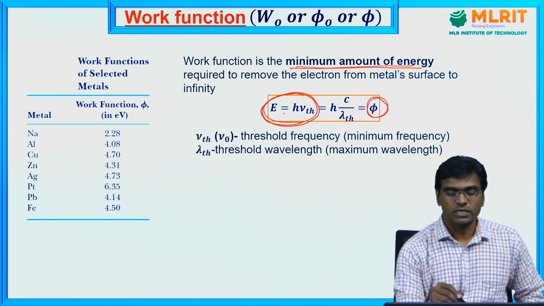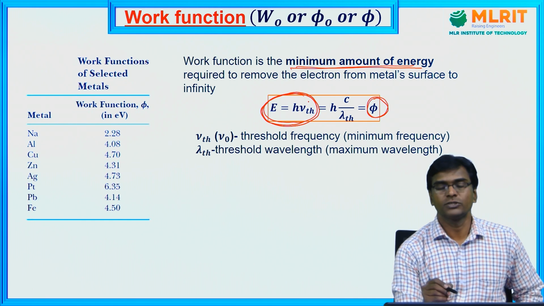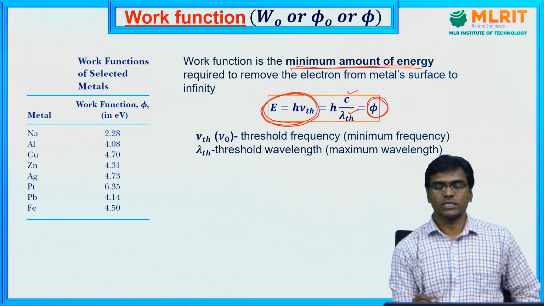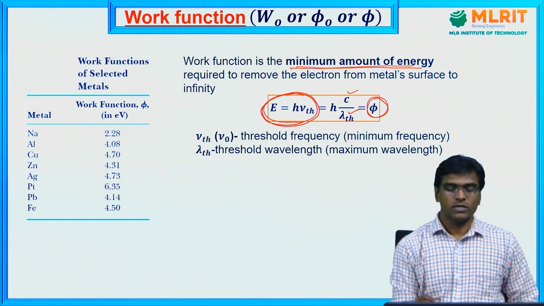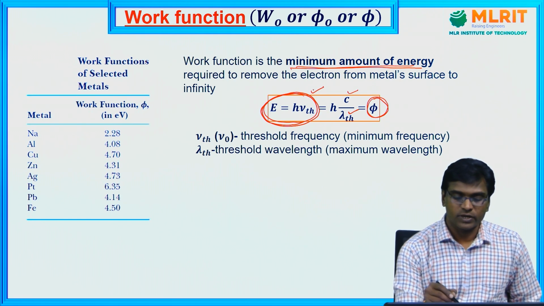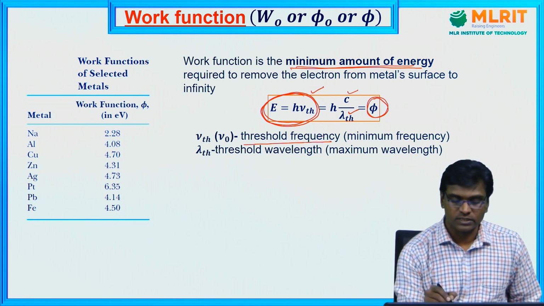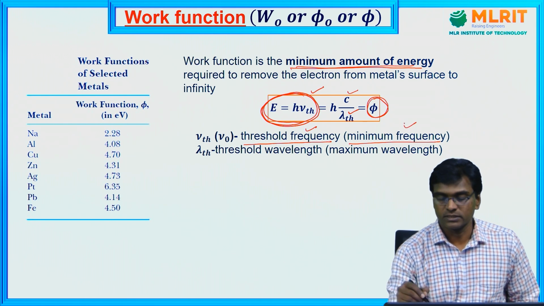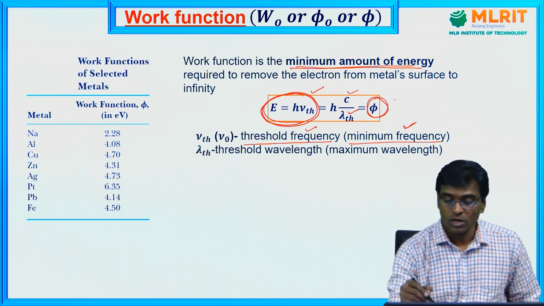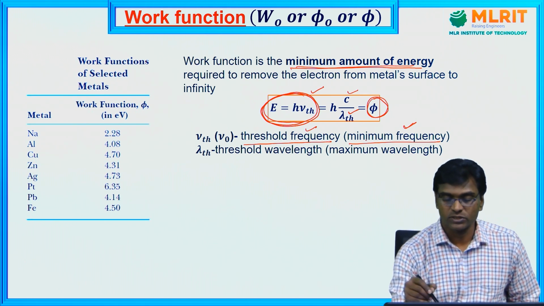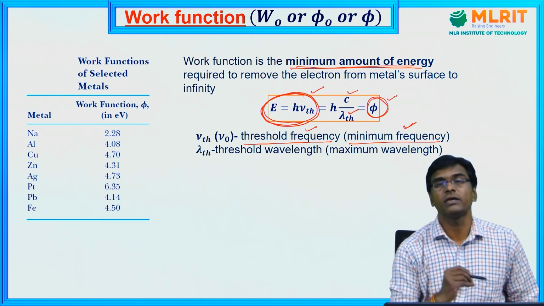So basically, what is the photon energy? It is nothing but h nu. And nu is nothing but c by lambda, because frequency is inversely proportional to the wavelength. So this is the suitable frequency, which we can call the threshold frequency or the minimum frequency. This is the minimum frequency required to observe the photoelectric effect, because it is equal to the work function of the material.